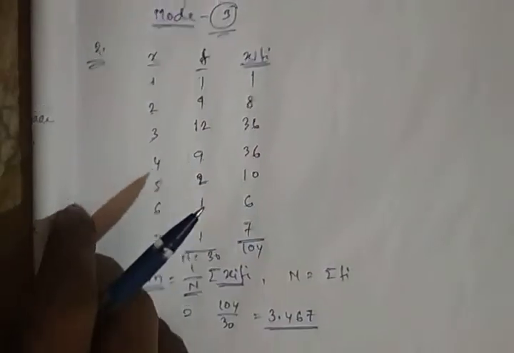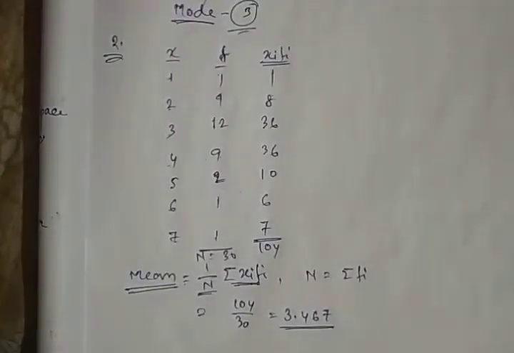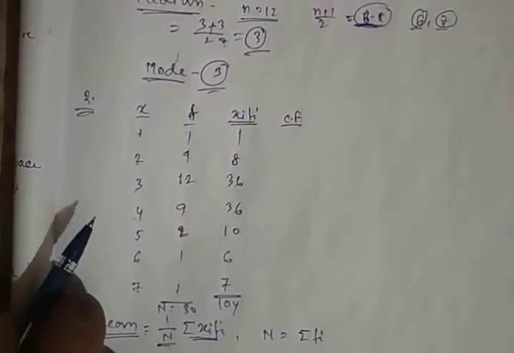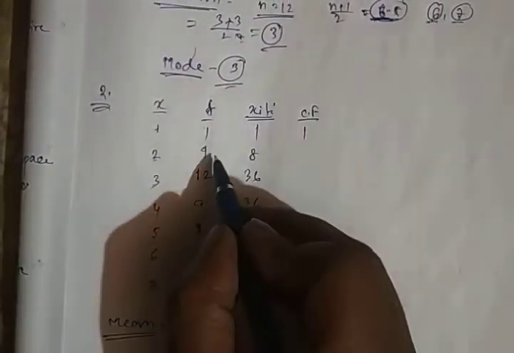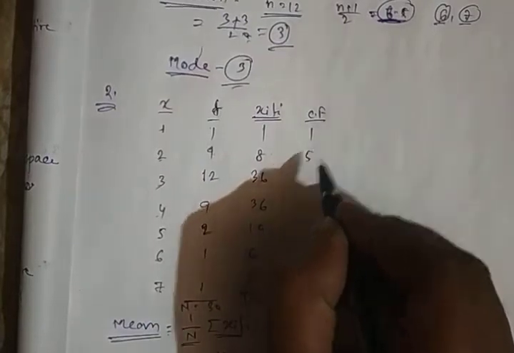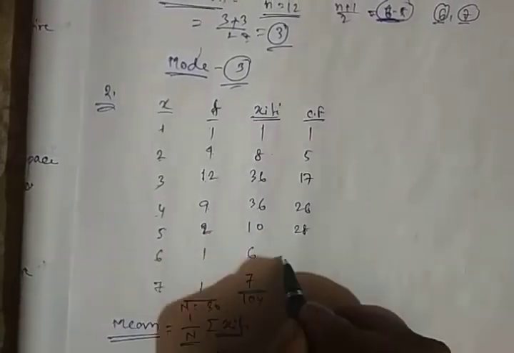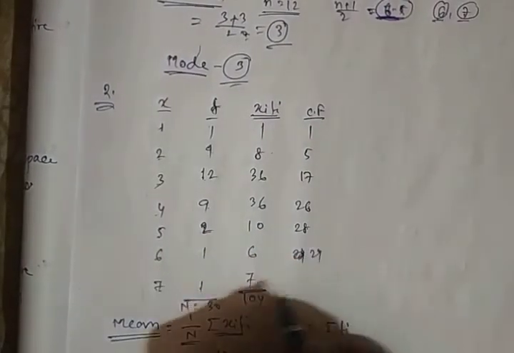Now to calculate median, I have already told that to calculate median we need the cumulative frequency. So we have to calculate the cumulative frequencies, that is CF. First, we will always take the less than type cumulative frequency: 1, 1 plus 4 is 5, 5 plus 12 is 17, 17 plus 9 is 26, 26 plus 2 is 28, 28 plus 1 is 29, and lastly 30. So this is N.